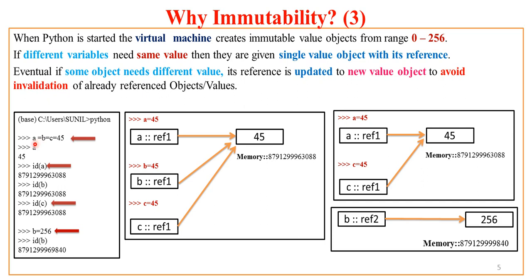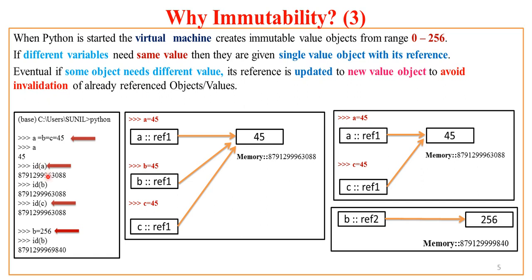For example, focus here on the first rectangle of the slide. Here A, B and C all require a single value object, 45. Python has already created object 45, so its reference, say a long 13-digit memory address with last 3 digits 3088, will be given to A, B and C as the reference, and A, B and C will be just viewing the same 45 and getting value 45.